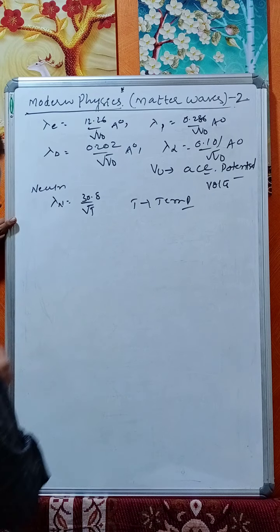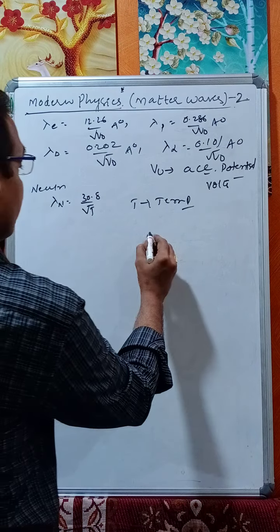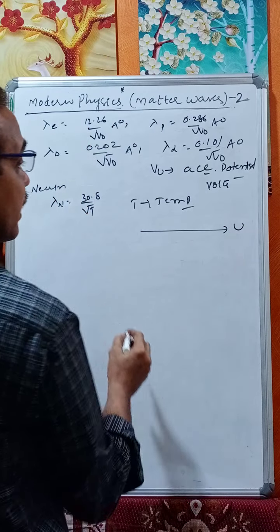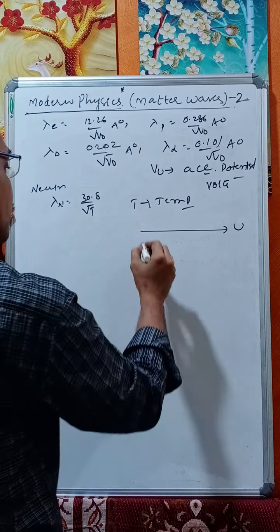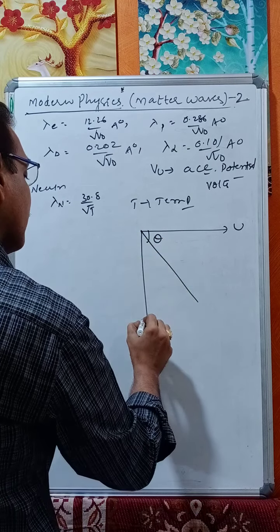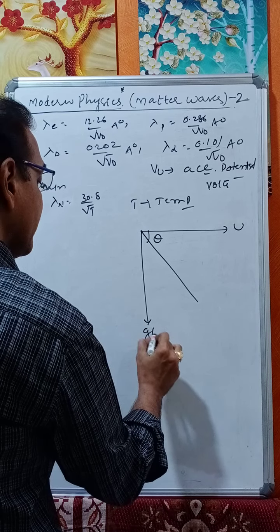Now, if a particle of mass m is projected with a velocity u making an angle theta with the horizontal, then what is the de Broglie wavelength?